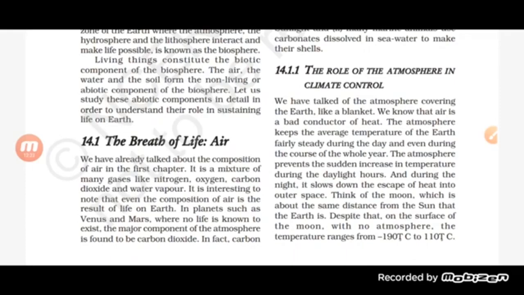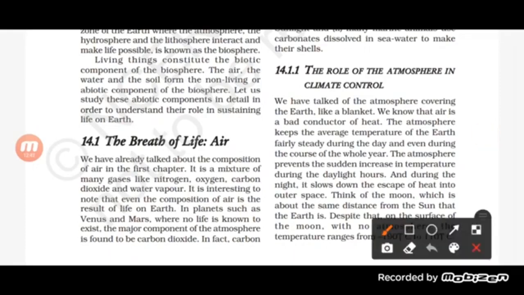And the good thing about the atmosphere is that if any kind of change occurs, it prevents the sudden change in the environment. A sudden increase in the temperature during the daylight hours, from day to night, does not happen because of our atmosphere only. So during night, the heat escapes slowly into the outer space. So the atmosphere prevents the sudden increase in temperature during the daylight hours and during the night also.